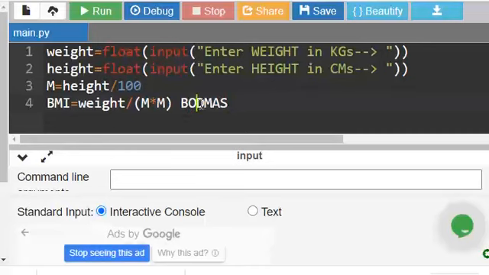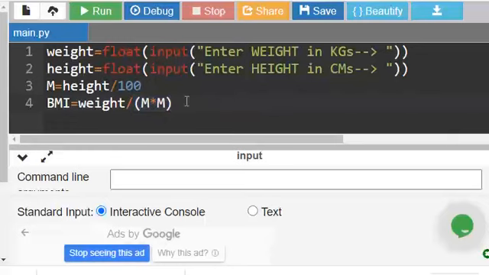Then division and multiplication will have the same priority, but it will happen from left to right. Here division is there, multiplication is there, so division will happen first. If we give these brackets, brackets will get executed first. Division and multiplication, after that only addition and subtraction will happen. So addition and subtraction will have the same priority, same precedence. I will discuss all these things in a separate video, but for now I'm just using the brackets